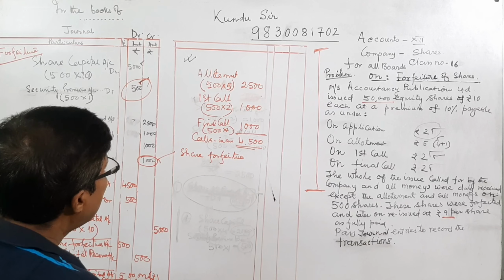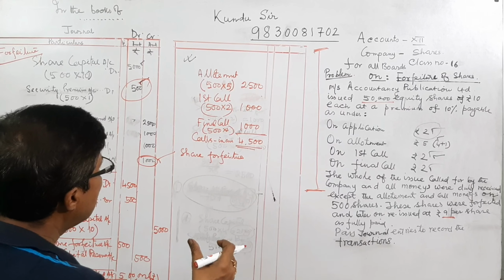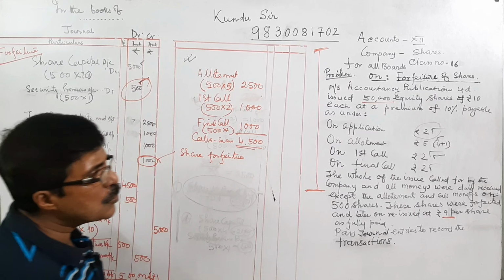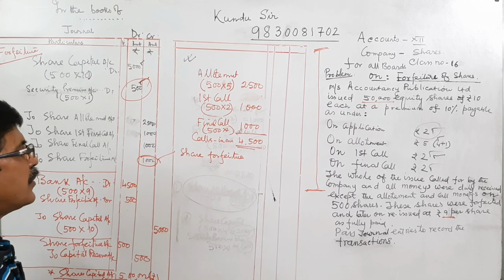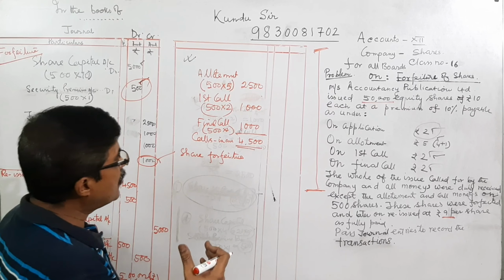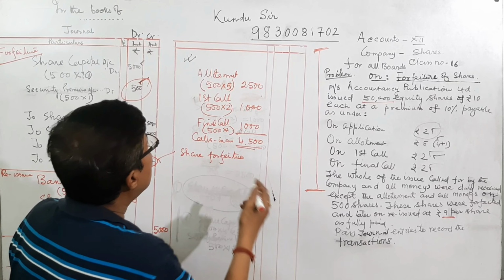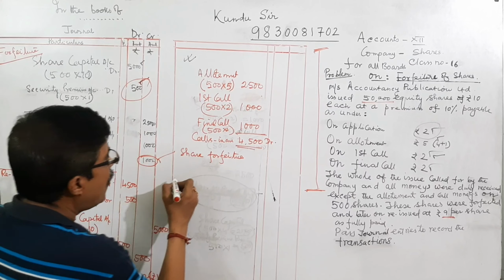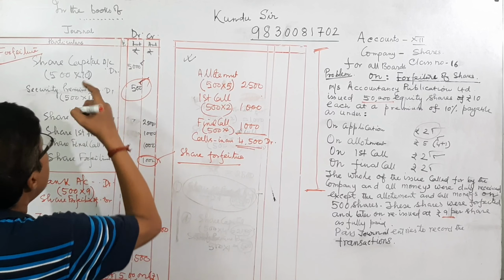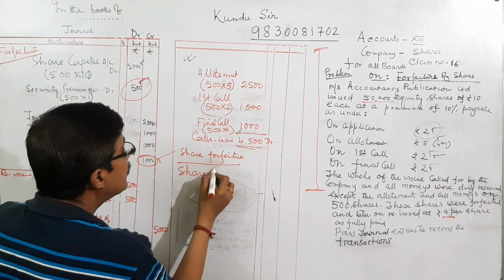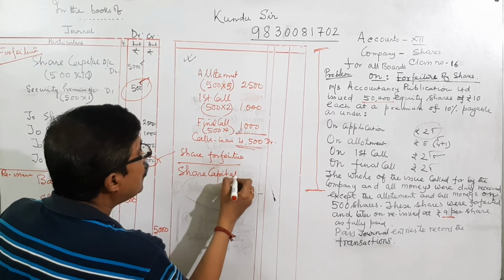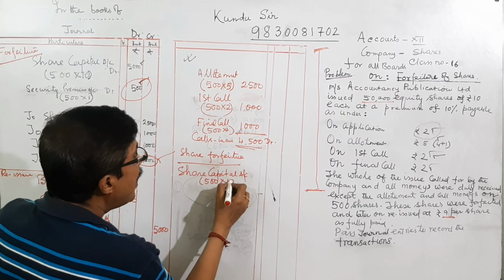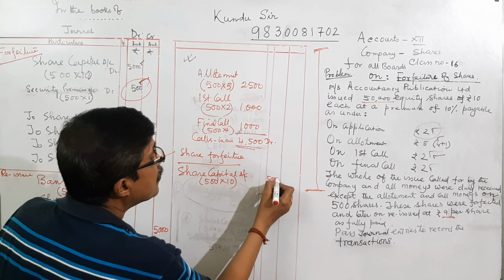Calls in arrear is always a debit balance, because it is the arrear account. Calls in advance is always a credit balance, because we are taking in advance, it is a liability for the company. But some due amount is to be collected from the shareholder, that is a debit balance, it is the calls in arrear. So for share forfeiture, we will reverse share capital. Share capital account, how much? Share capital equal to 500 into 10 at the face value equal to 5,000.